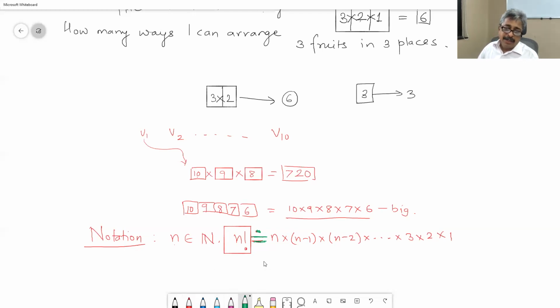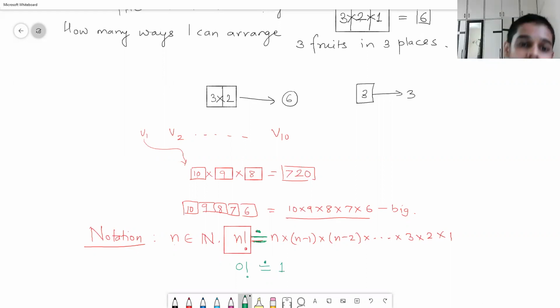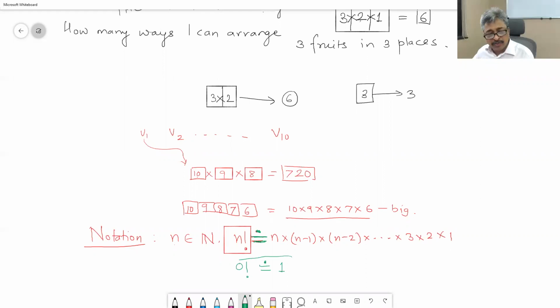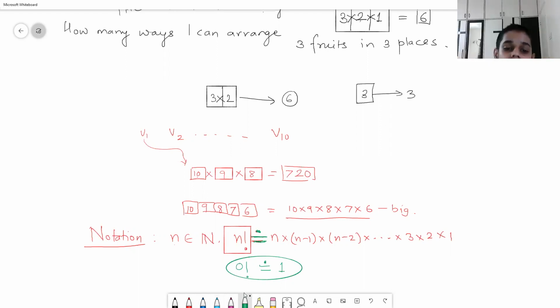Okay, and let me tell you, 0 factorial, how will we do 0 factorial? Because in the factorial definition it starts from 1 and it ends at any natural number bigger than 1. So 0 factorial also many times will come in the picture, whose answer should be known to us, is defined as 1. 0 factorial is 1. We will try to find out why 0 factorial is 1, but not now, a little later. Presently, you remember 0 factorial is 1.